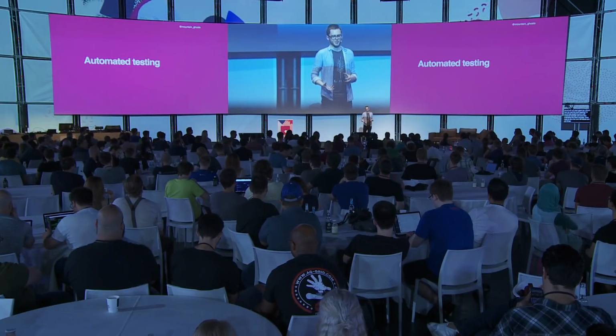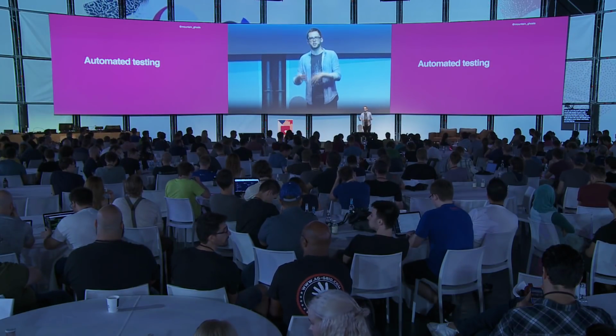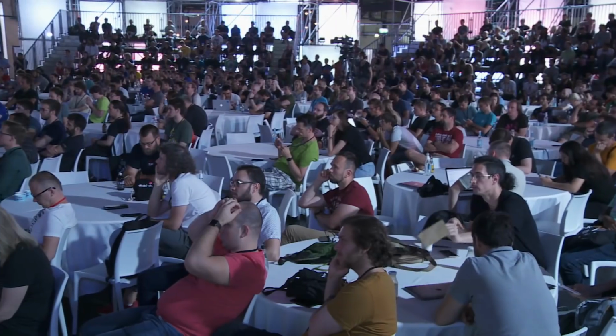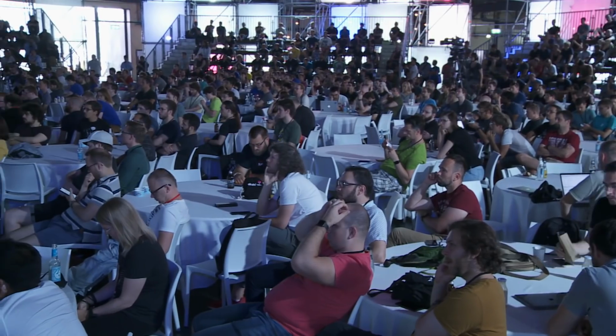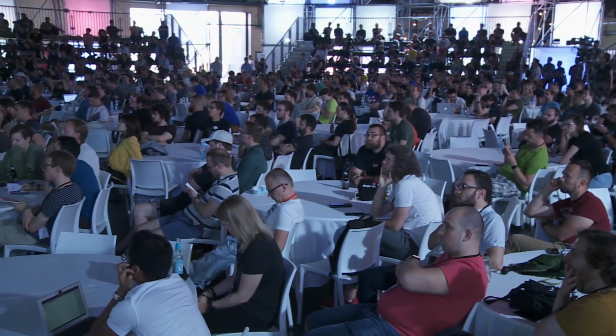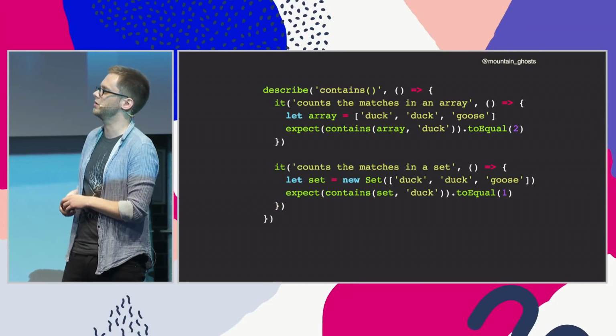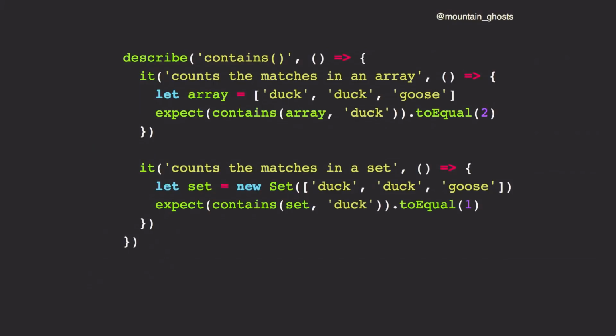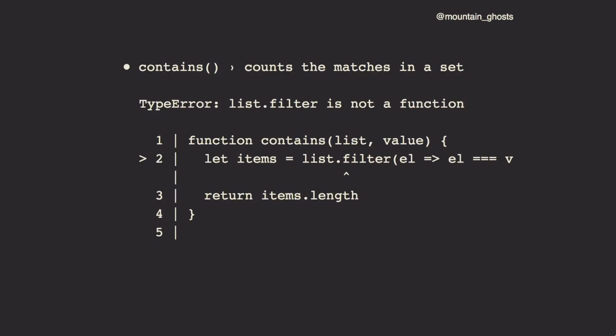And finally, we have testing. Testing is a huge topic that I cannot possibly cover in the minute that I have remaining, but one thing that I often see people advise is that you shouldn't test your dependencies. Don't test third-party code. Actually, I think that's a really good idea, because it validates your assumptions and tells you when they're no longer true. Like me as the user of the contains function we saw earlier, I could write a test that says, oh, it works with sets. And then one day, when the author changes it, that test will stop working. I'll get an error, and I'll immediately know that the reason half my application is failing is because this one assumption that I had in my dependency is no longer true.